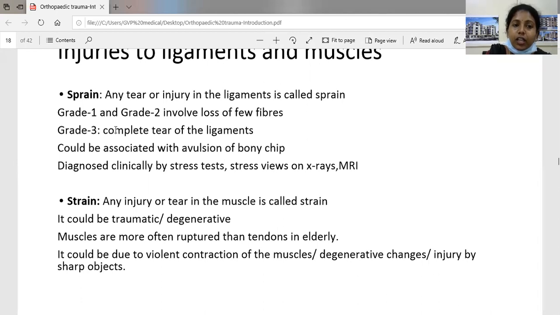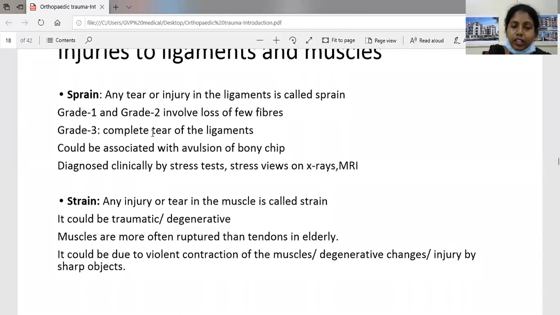So how do you treat a ligament sprain? For all 3 grades, whether grade 1, grade 2, or grade 3, the basic treatment is RICE. RICE is rest to the joint, ice therapy, compressive bandage, and elevation of the limb. Along with this RICE therapy, we advise NSAIDs and anti-inflammatory drugs. This is common for all the grades.